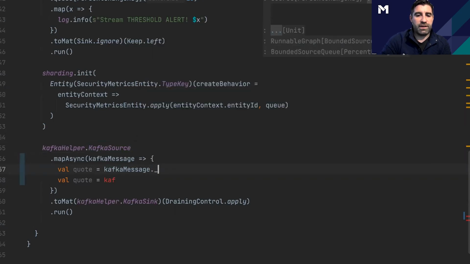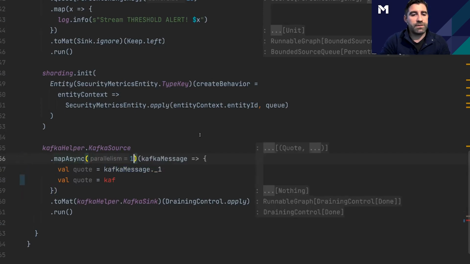The compiler is not picking that up for some reason, but not important. Kafka message. Oh, of course, I forgot the parallelism. So in our mapAsyncs, you can have different amounts of parallelism. So how many futures do you want outstanding at any given point? So that's what we have there.